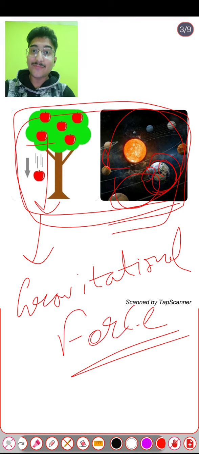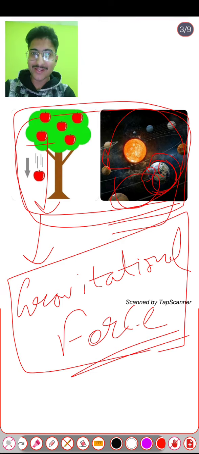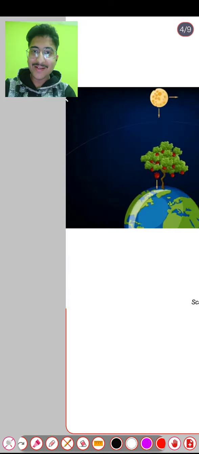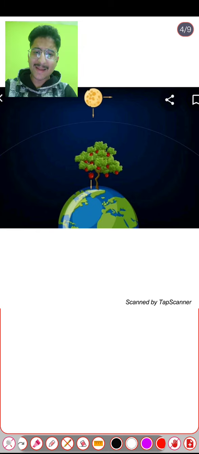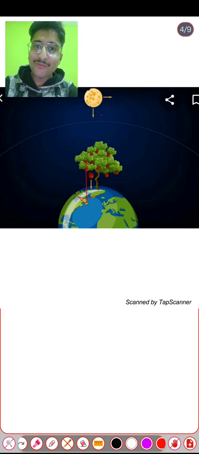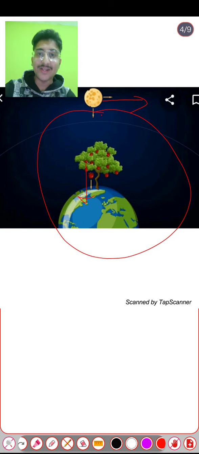Now let's take some curiosity questions related to this gravitational force so that we can clear our concept thoroughly. My first curiosity question is: we know that the apple falls towards the earth, and the moon, instead of going in a straight path, revolves around the earth.